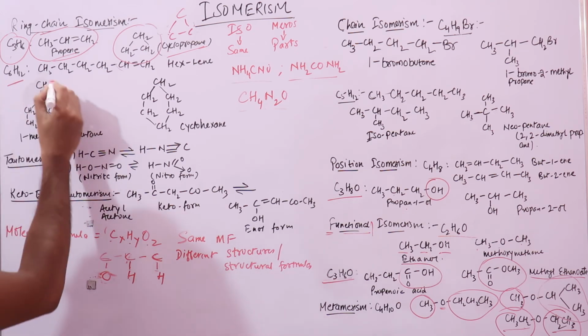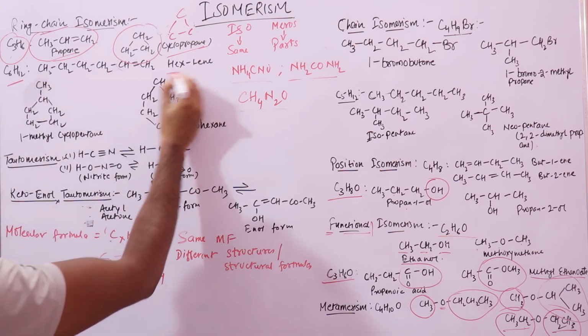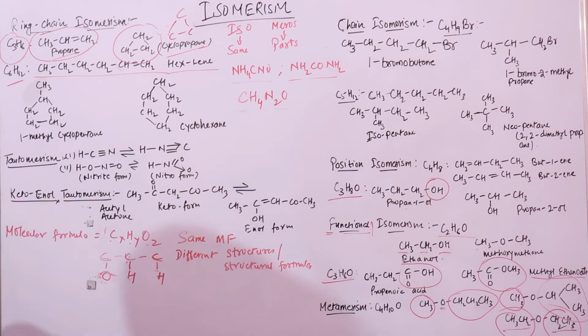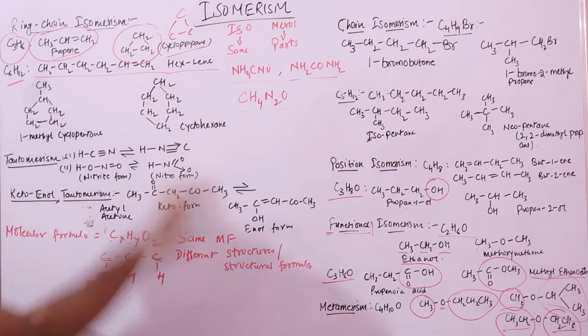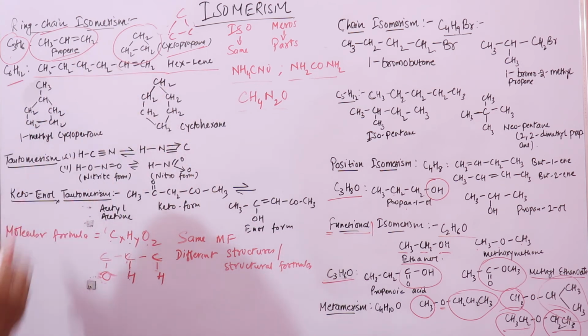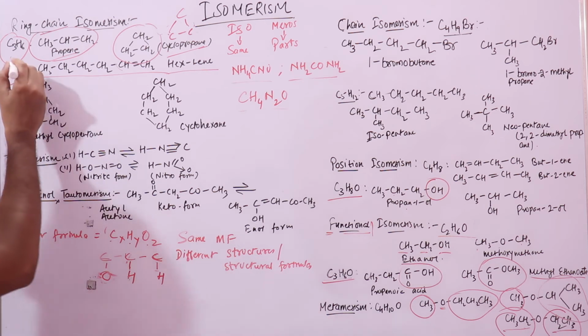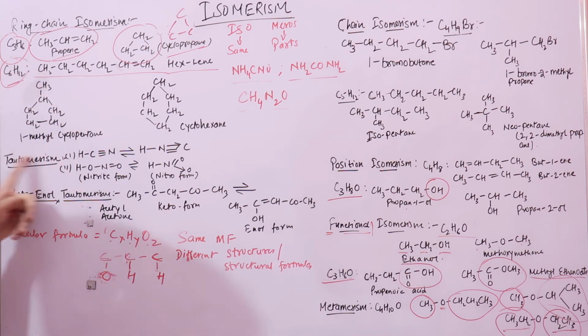C6H12 is hexene, a straight chain compound. It's a chain, we have a straight chain of carbon atoms, right? I can draw C6H12 in the cyclic form also.